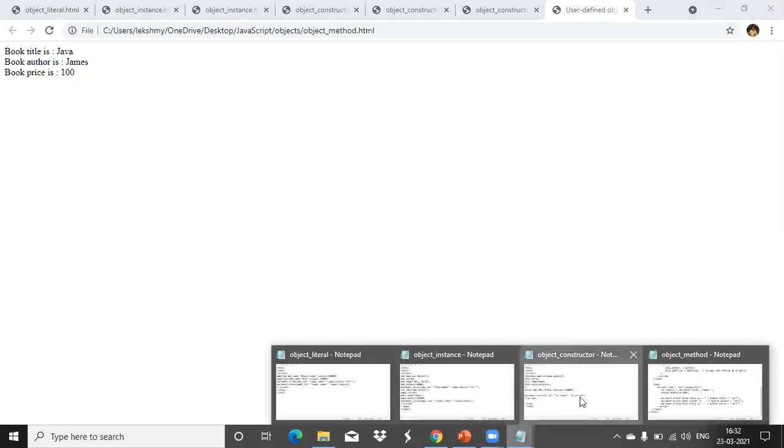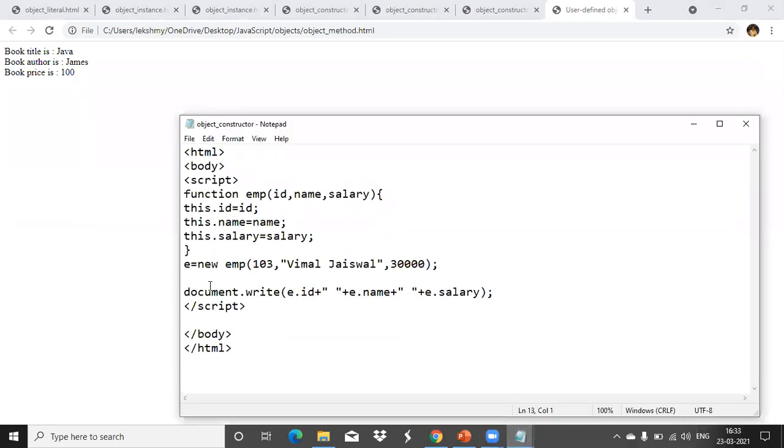Ma'am, can you show the whole program again? In the constructor, can't we put it in the head and use it for more than one? We can put it, actually, but then also some problem it is showing.